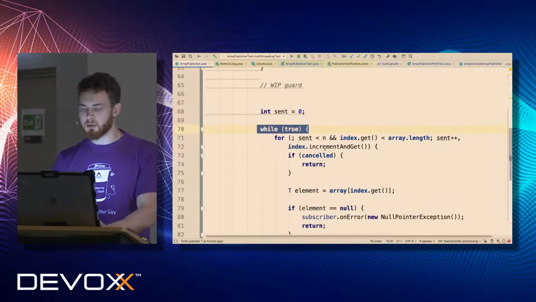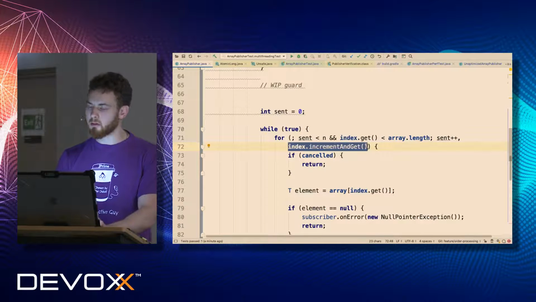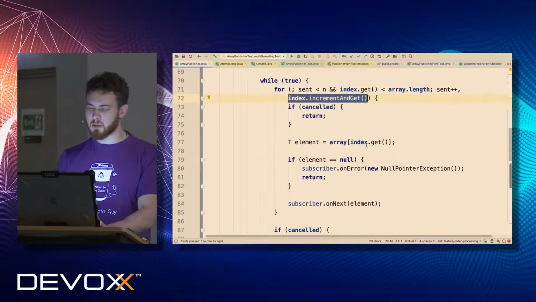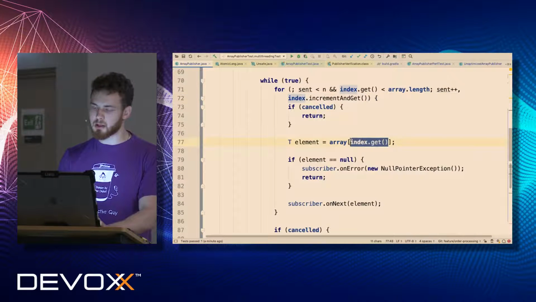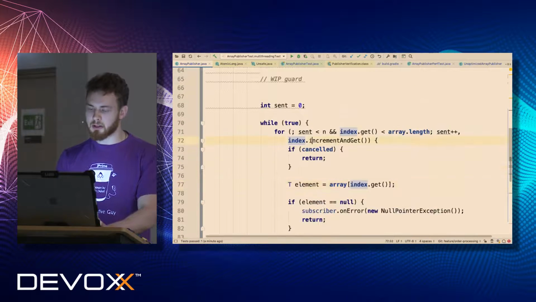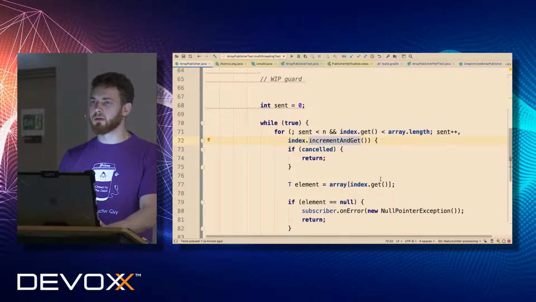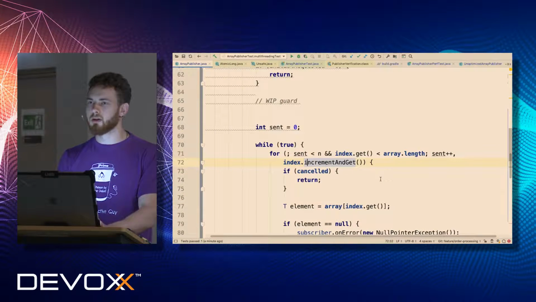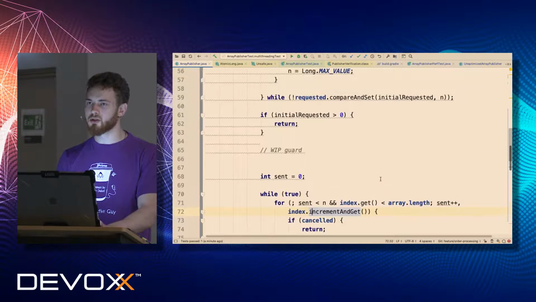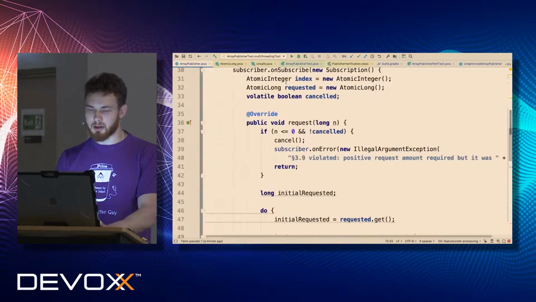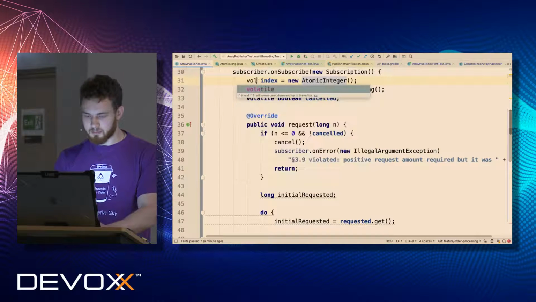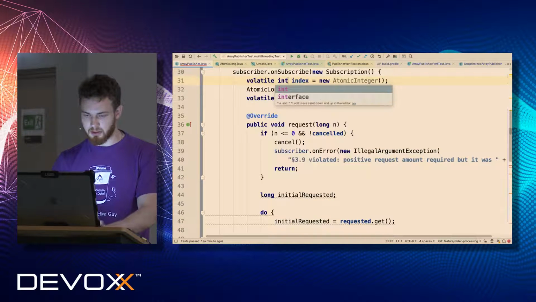So if you look at the access to the index field, you will see that only one thread will read this index field, will increment this index field, and so forth and so on. Now the question, do we need atomic integer here? No, we don't. Okay, so let's write it like here. Let's just start from the simplest.